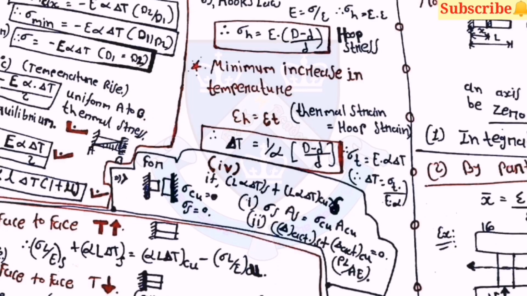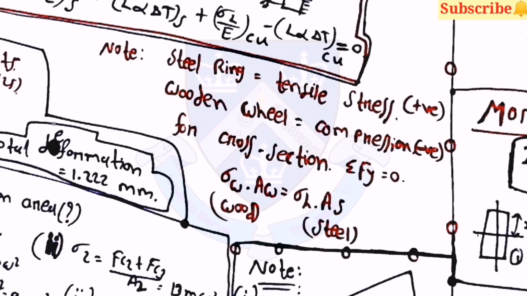Then for the minimum increase in temperature, epsilon H is equal to epsilon T, and delta T is equal to 1 upon alpha into (D minus d) by d. Here sigma T is equal to E into alpha dT. Note that for the hoop stress condition, in the steel ring tensile stress is produced, and in the wooden wheel compressive stress is produced, and for the cross-section, sigma Fy is equal to 0. Then you can use the equation sigma W into AW, which is equal to sigma H into AS.